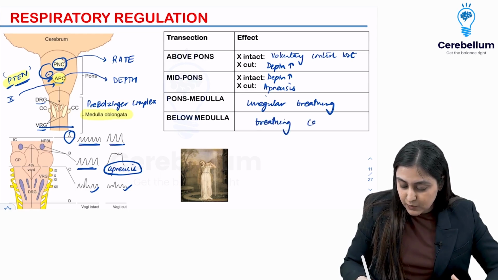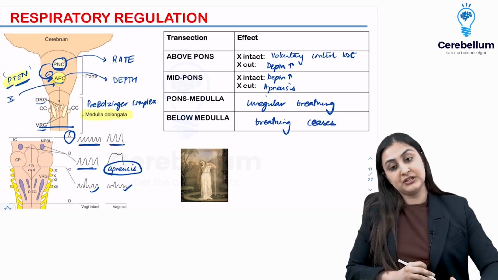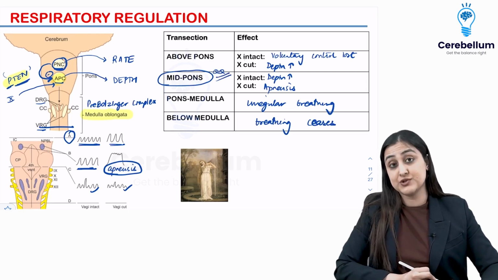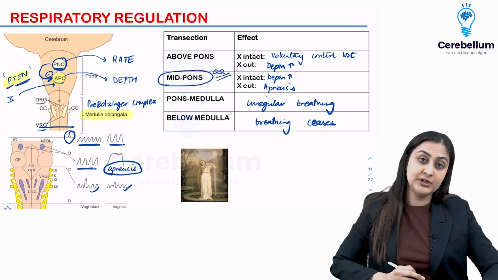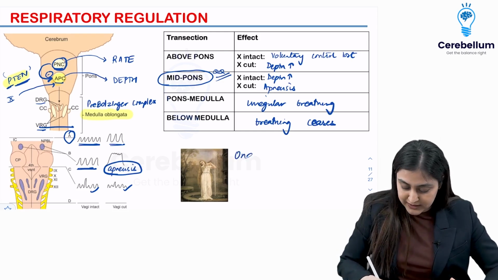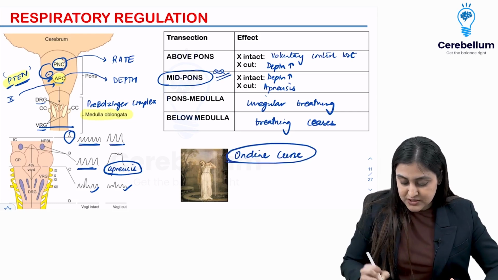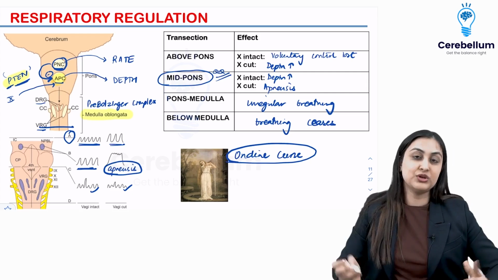Alright, so this is what you wanna remember about the lesions. Usually it is this level which is asked. So if you remember P10, you are sorted. Now what is this girl doing here? So this girl is gonna explain to us what is Ondine's curse. Ondine's curse is the medico version of Raton ki Neend Churana.